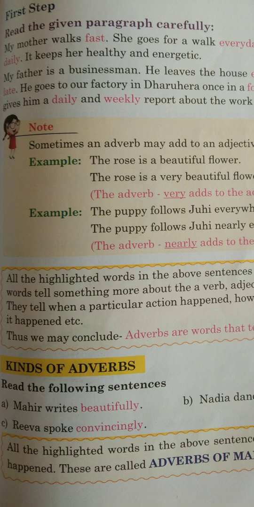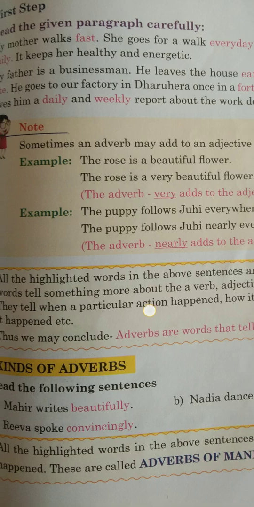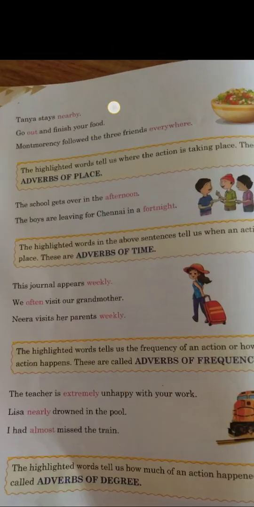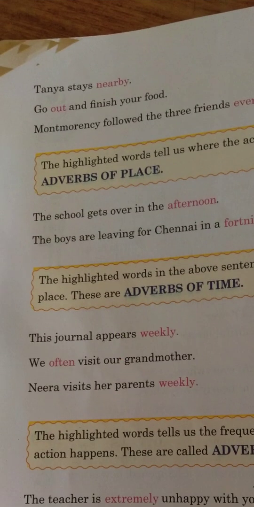Now, Tanya stays nearby. Go out and finish your food. Montmorency followed the three friends everywhere.